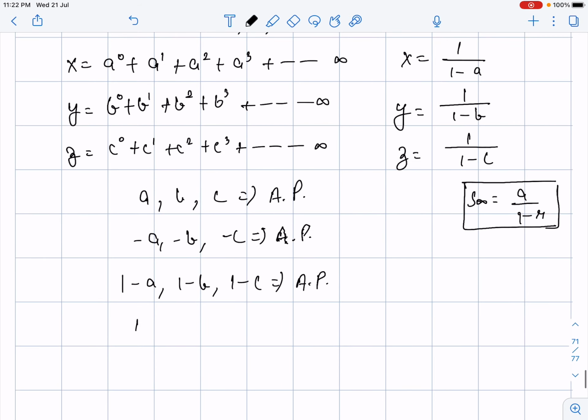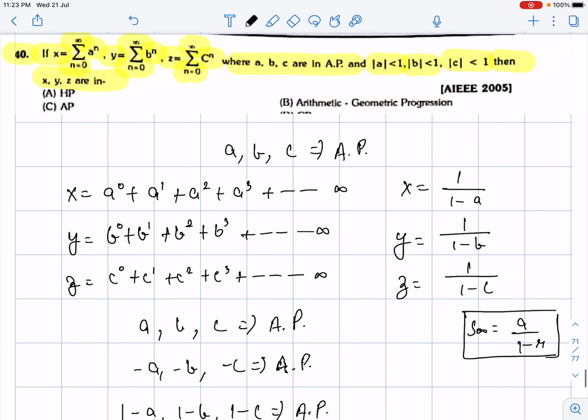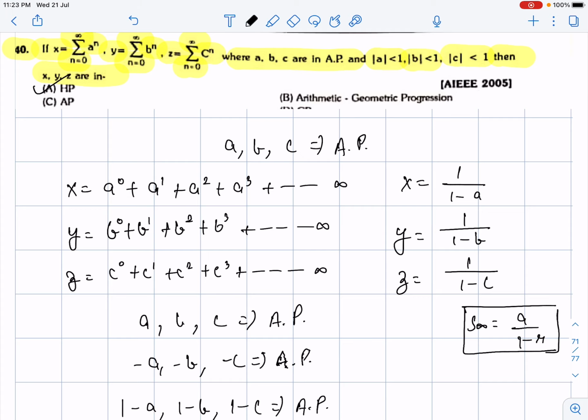By taking the reciprocal of terms written in AP, what will be generated? An HP will be generated, and when I take the reciprocal of these things, it becomes an HP over here, and that means x, y, z are in harmonic progression. So let's see which option is right. Option A will be the right answer for this question.